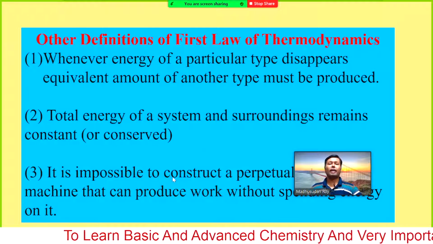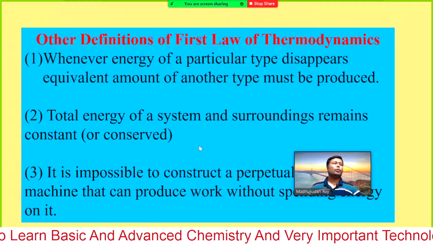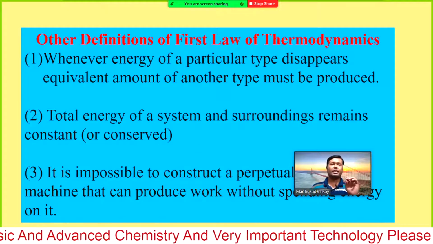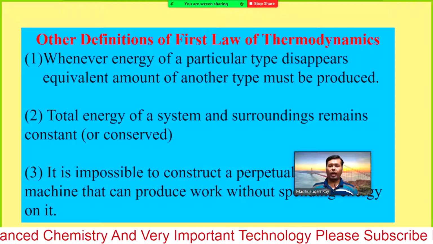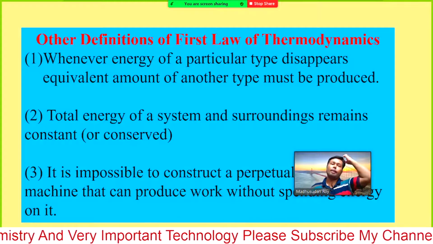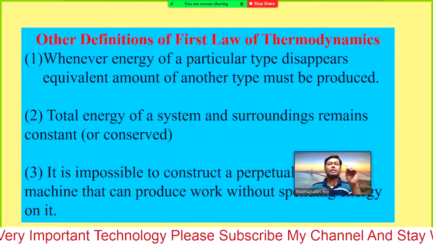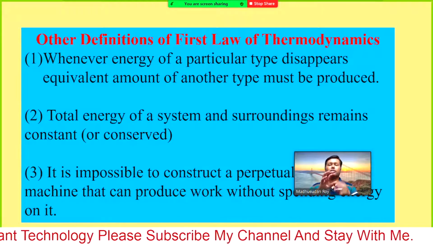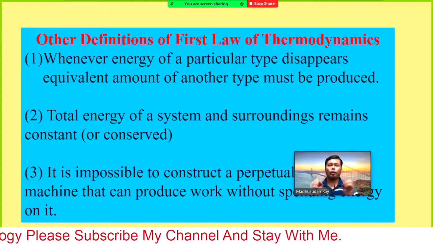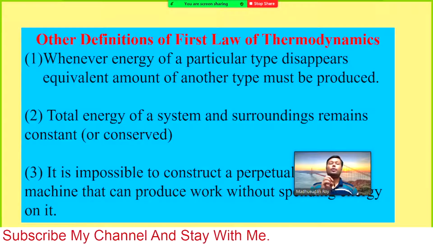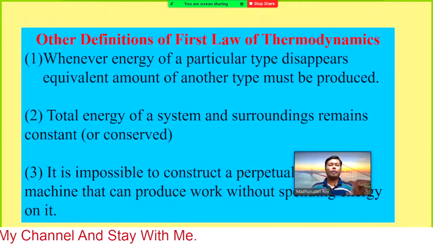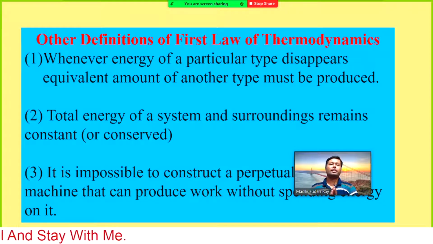Though we do not want it, we are supplying electricity to light the bulb, but actually some of the electricity is spent to glow the bulb so that we get light, and some of it is spent to increase the heat of the bulb.